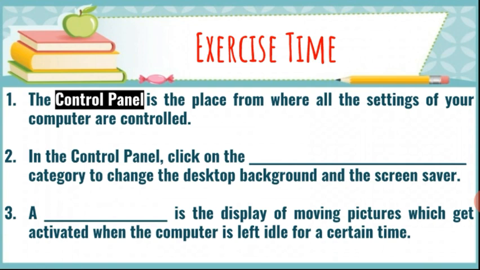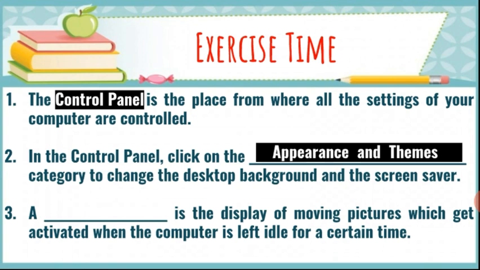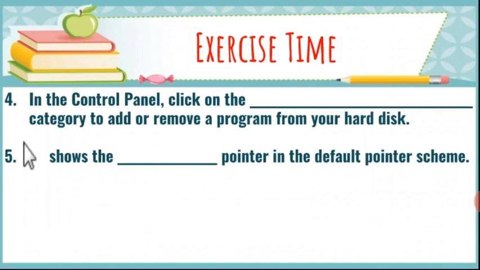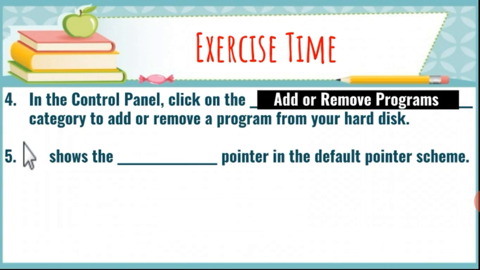Now in the control panel, click on the dash category to change the desktop background and the screensaver. For changing the desktop background and the screensaver, we have to click on appearance and themes. Next, a dash is the display of moving pictures which get activated when the computer is left idle for a certain time. It is screensaver. Now in the control panel, click on the dash category to add or remove program. So for adding or removing program, you have to click on add or remove programs option.